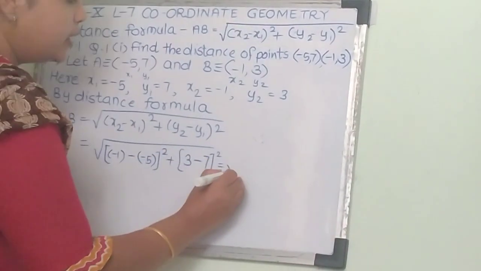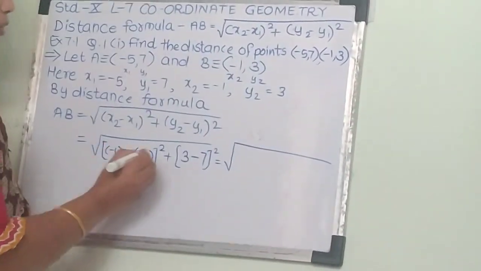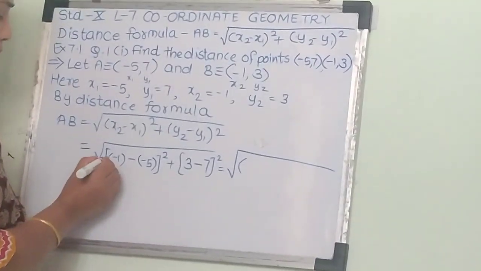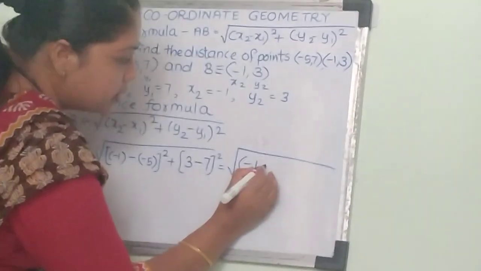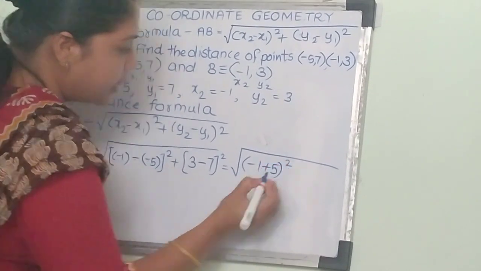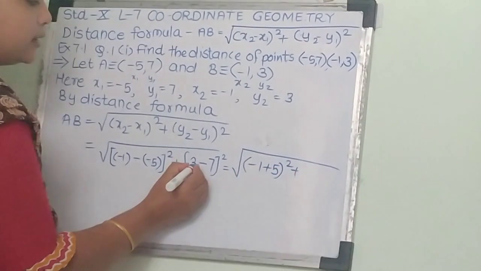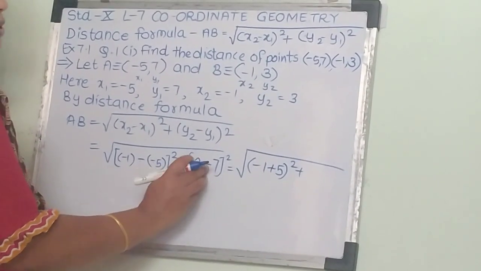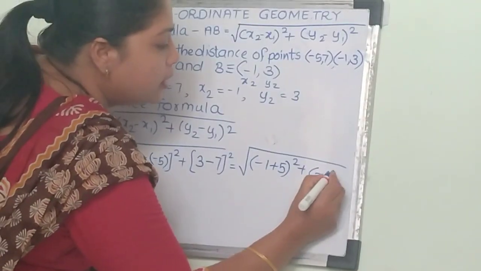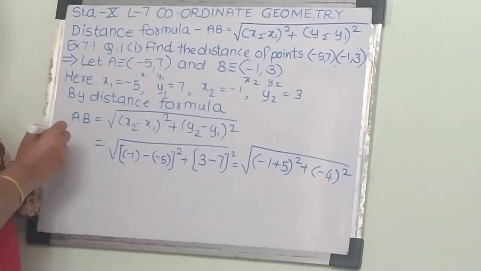So here we get root of, now first we will open this bracket, minus 1 and this minus becomes plus, so plus 5 bracket square plus 3 minus 7, plus minus sign of bigger number. So here minus 4 square will be left.